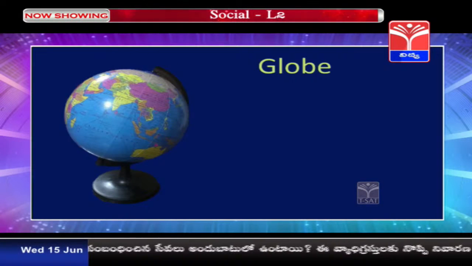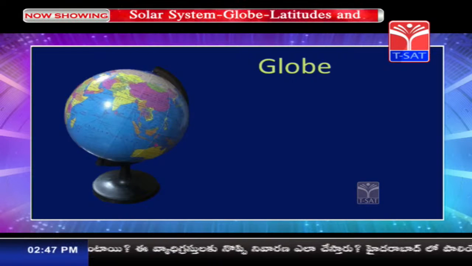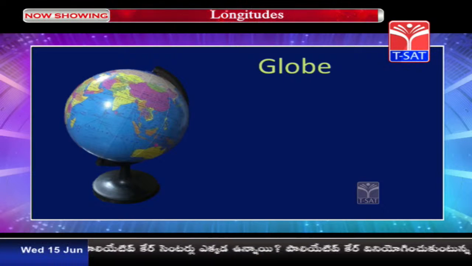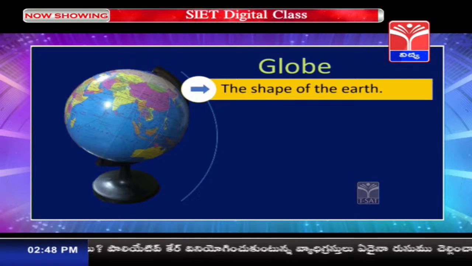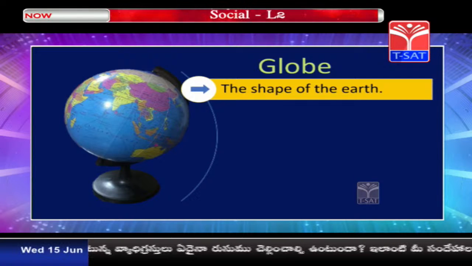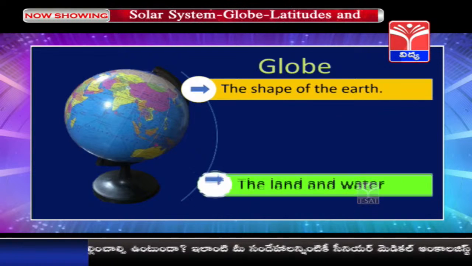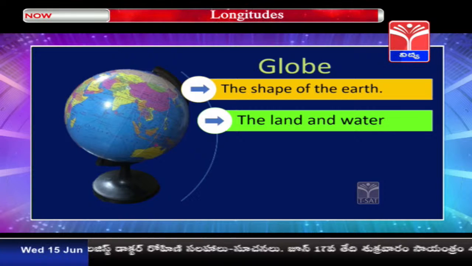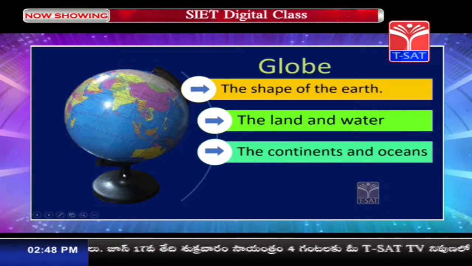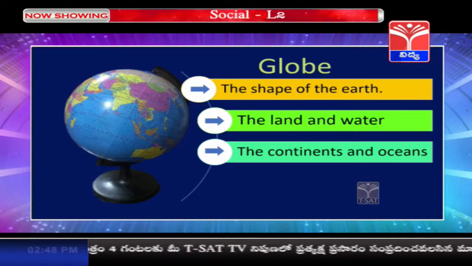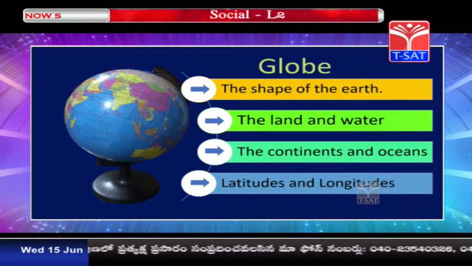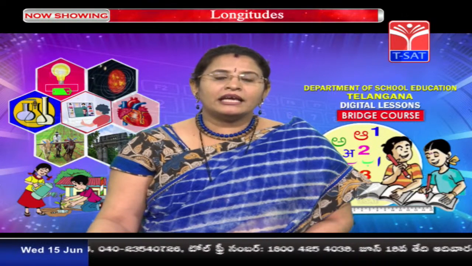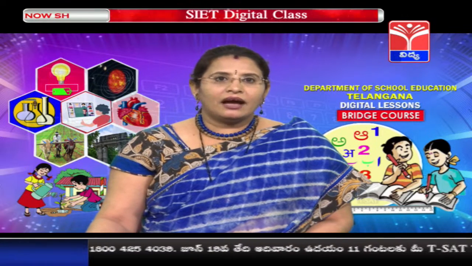Now children, let us learn about the model of the Earth, that is globe. While seeing the globe, children, what is the information that is given by the globe? The first information that is given by the globe is it tells us about the shape of the Earth. Then it tells about the land and the water bodies on the planet Earth. It also tells us about the continents and the oceans that are found on the planet Earth, and it tells us about the latitudes and longitudes. Now children, I will be explaining each of this in detail. Let us start with the globe.